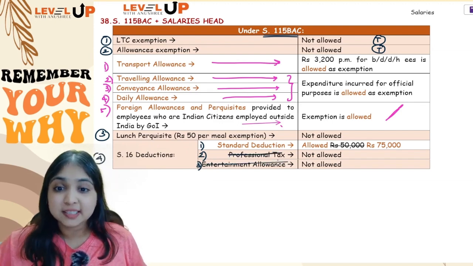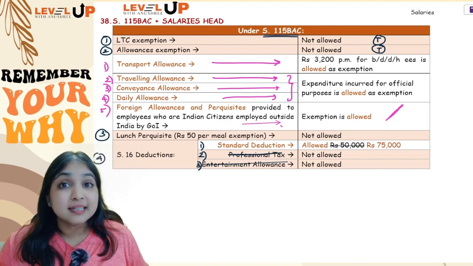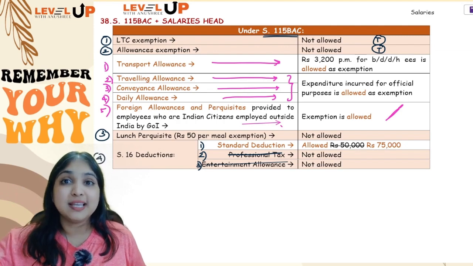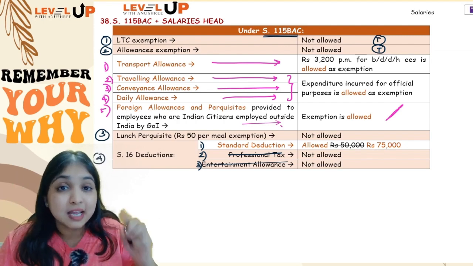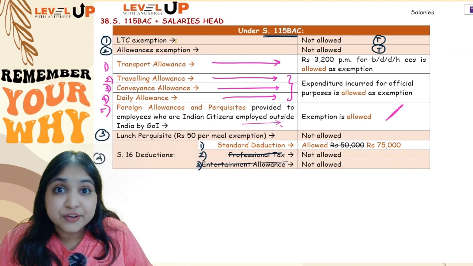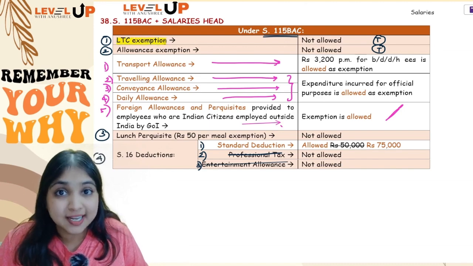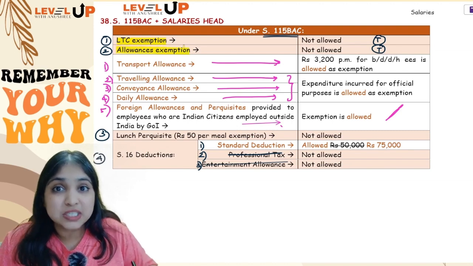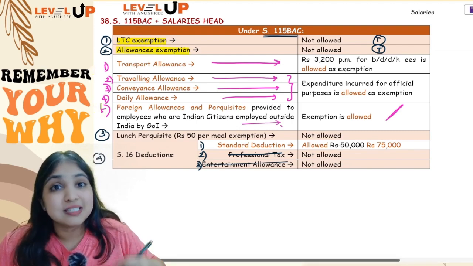No professional tax deduction, no entertainment allowance deduction, and standard deduction also not 50,000, you will get 75,000. So totally there are 4 changes in your salaries head if the assessee follows the default regime. First change is LTC exemption you will not get, LTC will be fully taxable. Second change is allowances will not be exempt, allowances will be fully taxable, but 5 allowances you can still continue